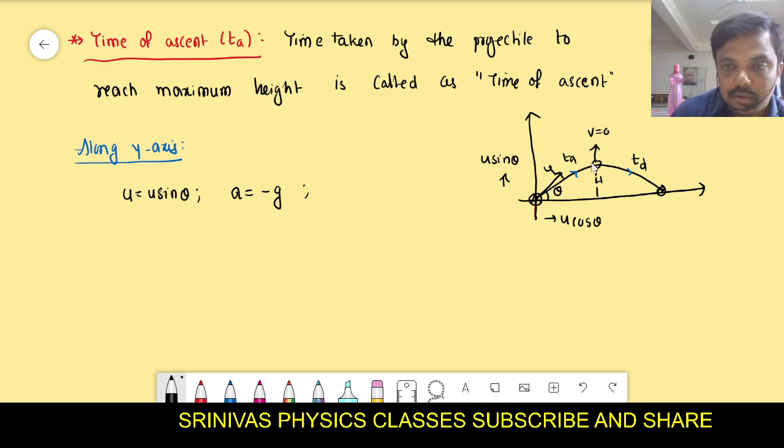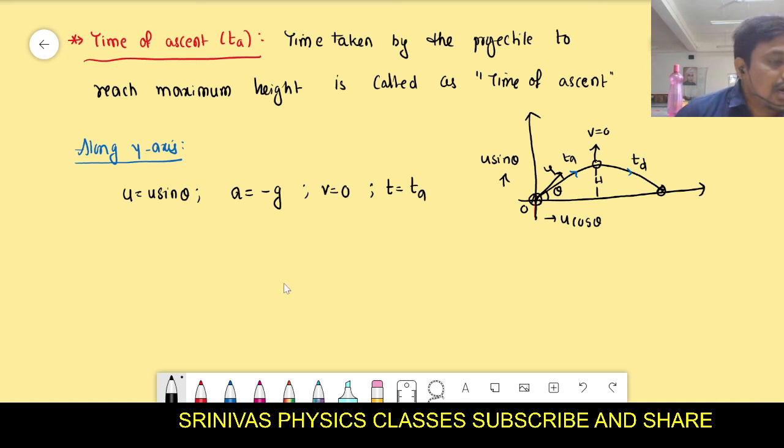From this location at maximum height, it never goes upward. That's why upward velocity is 0 at maximum height. And the time taken to travel from the point of projection to maximum height is the time of ascent.